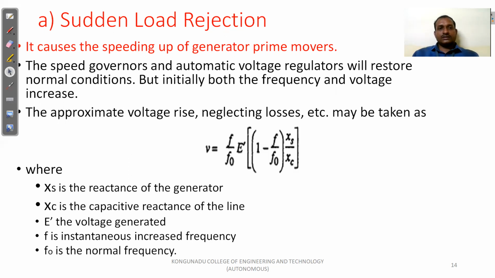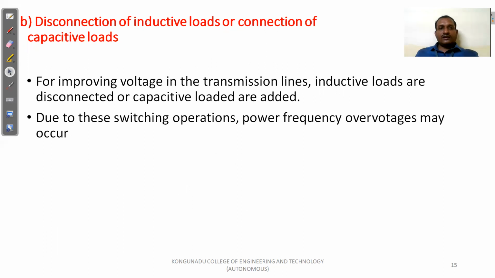So next one is disconnection of inductive loads or connection of capacitive loads. We are going to improve the voltage levels in transmission lines. We are going to disconnect the inductive load and add the capacitive load. So this disconnection or connection of capacitive loads involves switching operations. So due to these switching operations, power frequency over voltages may occur.